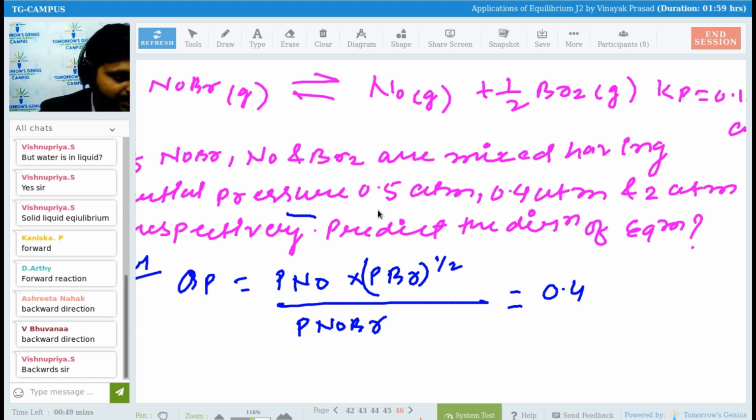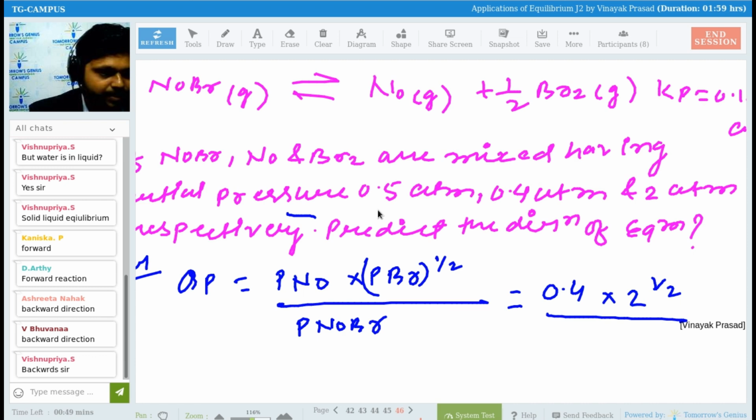For BR2, what will I write? 2, and 2 to the power 1 upon 2, guys. Upon 0.5. Please solve this and then tell me the right answer. What is the right answer for this? What do you think, guys? Can you please tell me? What will be the right answer for this question? Who has solved this question?